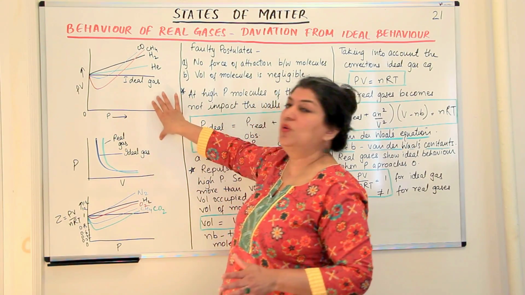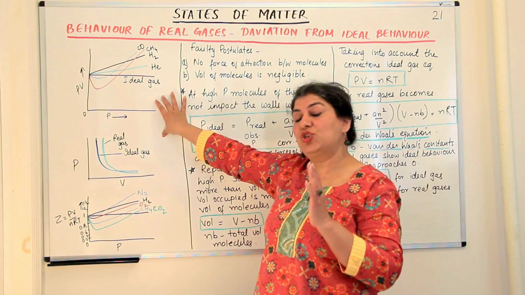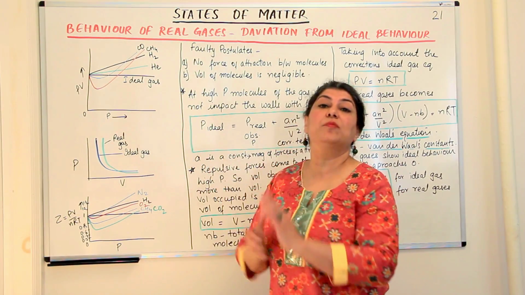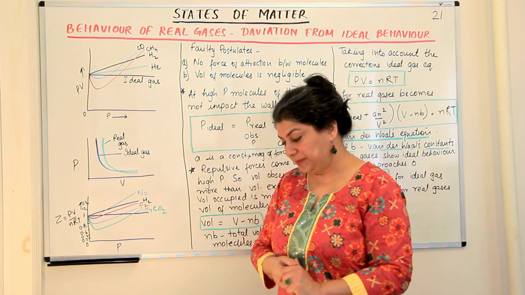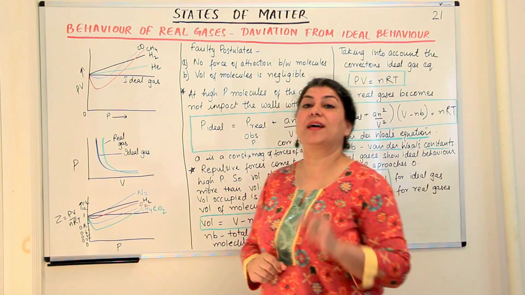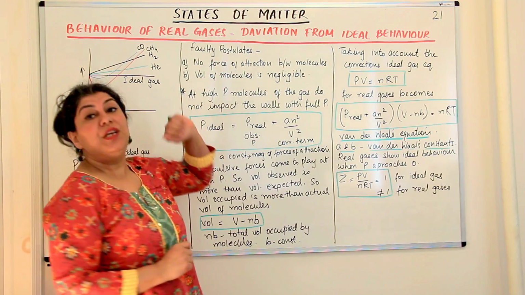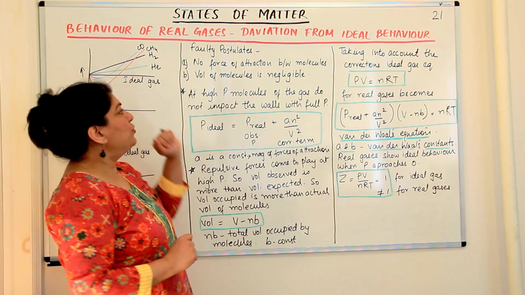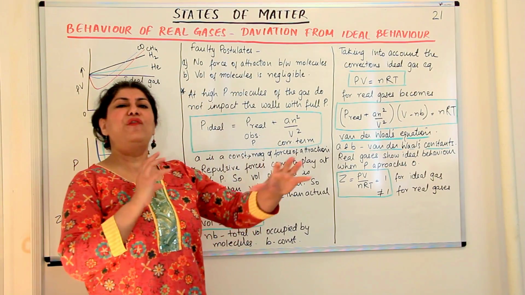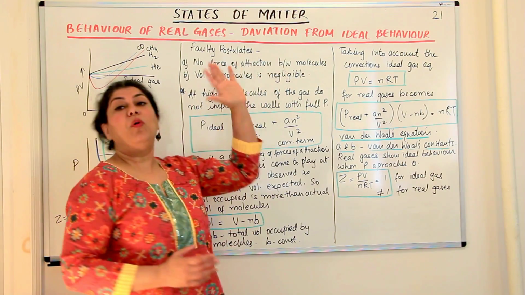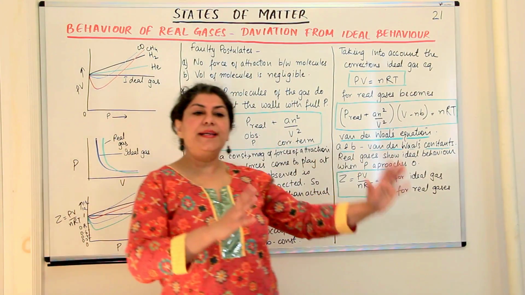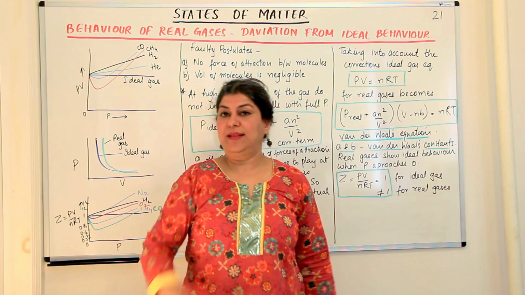So these two graphs pointed towards a fault in the kinetic molecular theory of gases. There were two assumptions in the kinetic molecular theory which were faulty. And what were these faulty postulates? The first one was that there is no force of attraction between molecules. Those guys have no attraction between them.